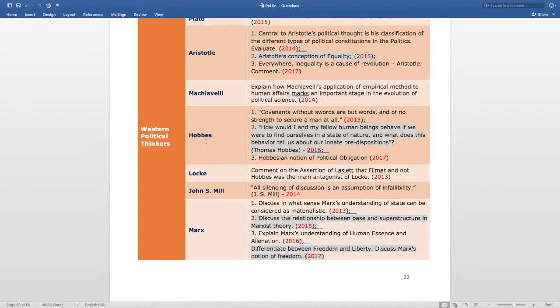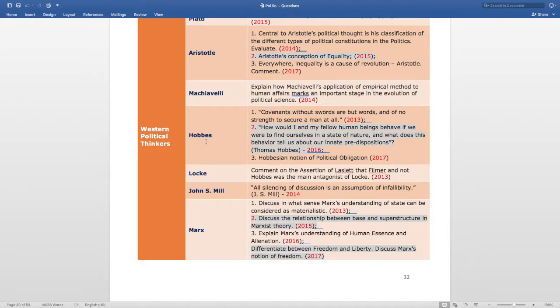In last 5 years we have 3 questions. That is, the first one is covenants without sword are but words and of no strength to secure a man at all. This question is asked in 2013.